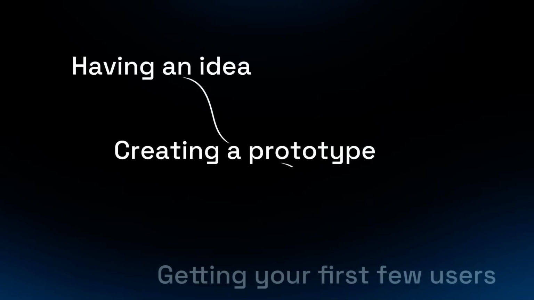All right, now that I have the first version of my application ready, I can start gathering feedback from actual users to see what they like and don't like and start making modifications from there. So I can go into Facebook groups of cruise travelers, for example, and offer this app for free to get them to try it out and DM me with any feedback. This is how you can go from having an idea to creating a prototype to getting your first couple of users within less than an hour using AI and vibe coding.